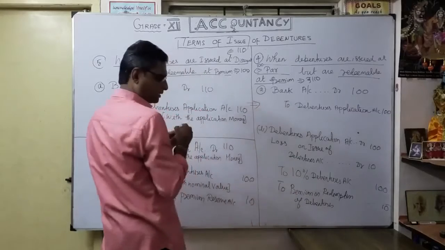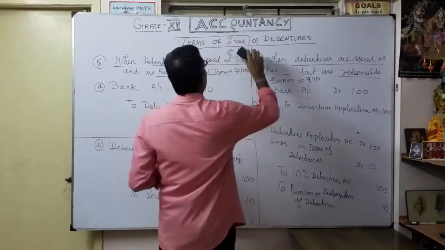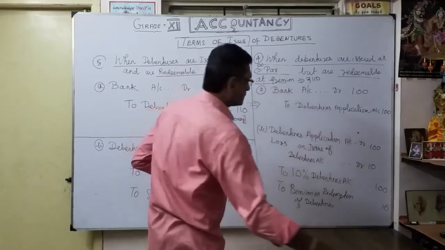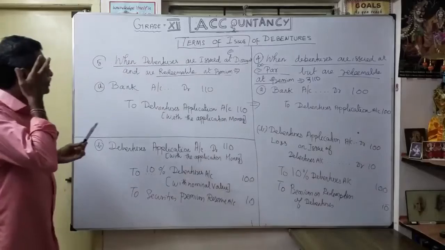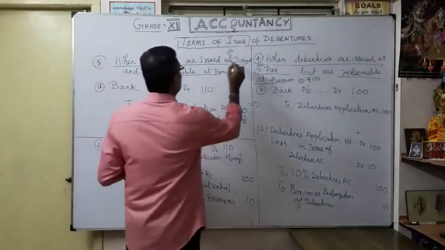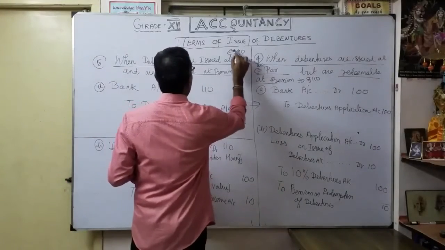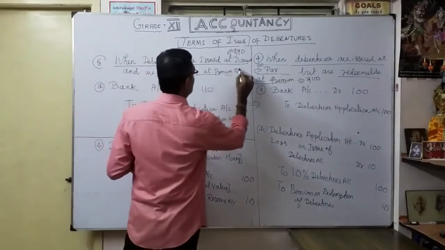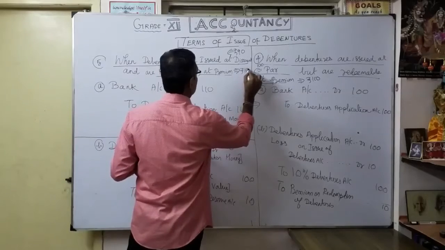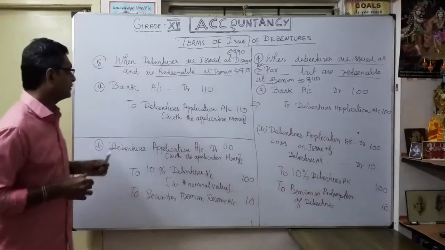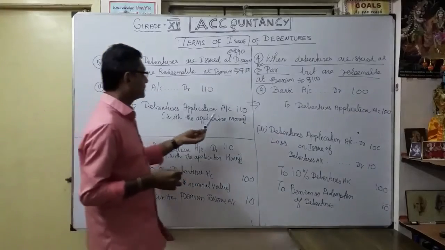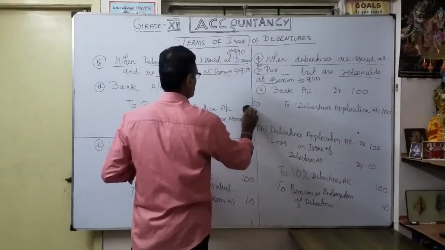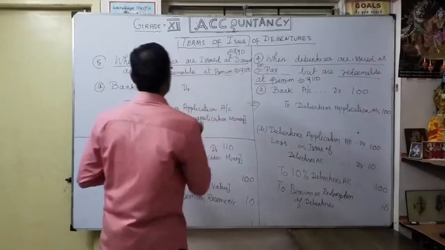So here I will change the value. Whenever debentures are issued at discount, we will collect only 90 rupees. But redeemable at premium, so more than the face value. So I consider it 110. Understood? Very important case. So the journal entry: bank account debit to debenture application account, 90 rupees, because issued at discount.